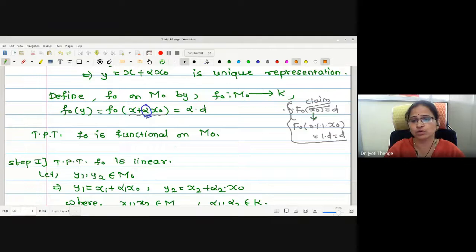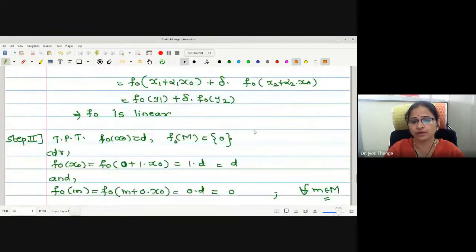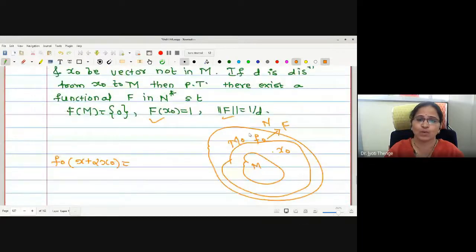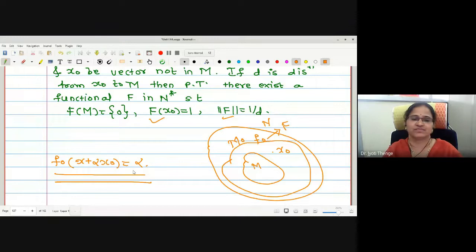But here we wanted to show f naught of x naught is 1. So can you tell me what should I define? Yes, alpha, it is correct. This is your definition, and the rest you have to verify.